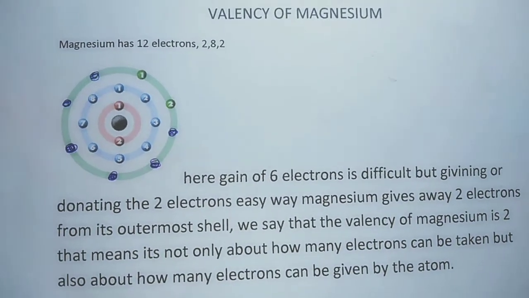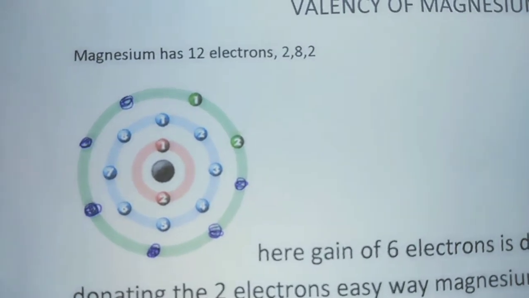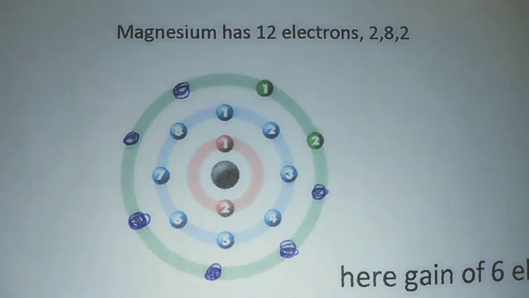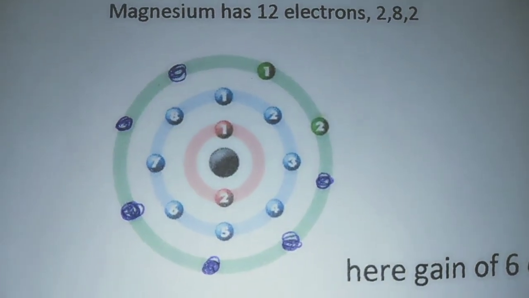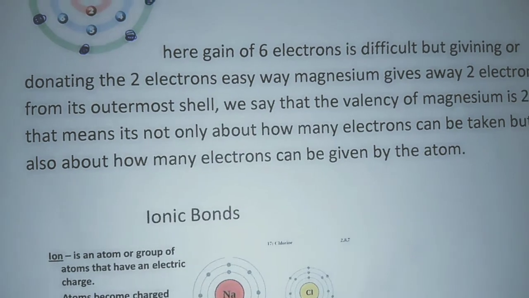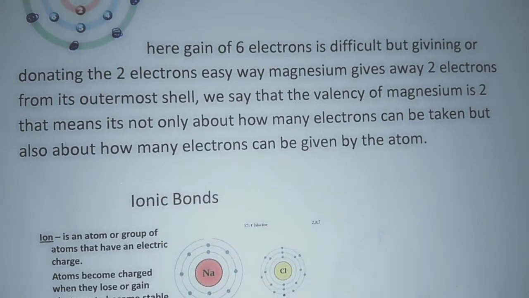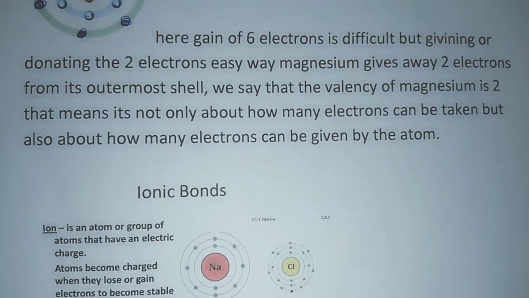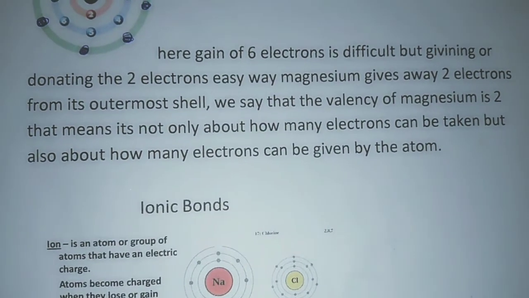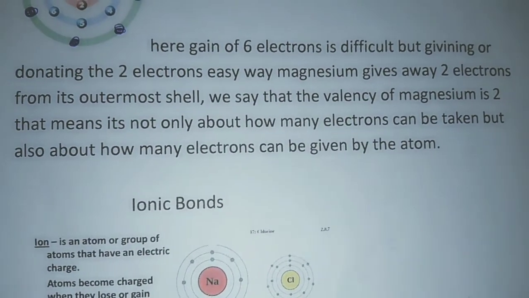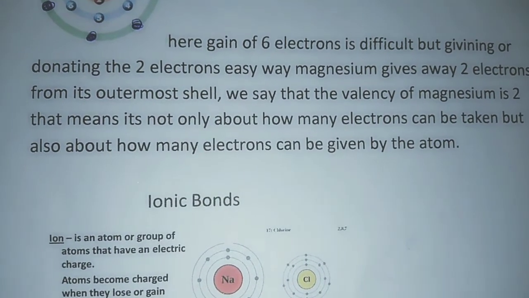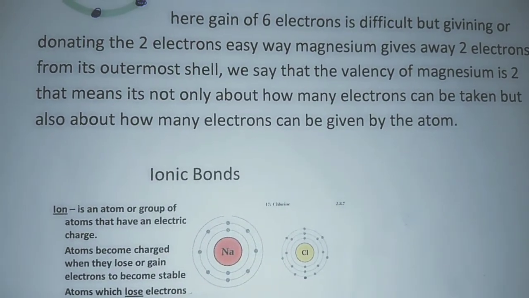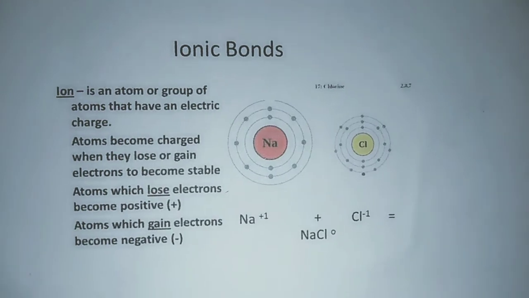Valency of magnesium. Magnesium has 12 electrons: 2, 8, 2. For the outermost shell, we need 6 more electrons. Here, gain of 6 electrons is difficult, but giving or donating 2 electrons is the easy way. Magnesium gives away 2 electrons from its outermost shell. We say that the valency of magnesium is 2. That means it's not only about how many electrons can be taken but also about how many electrons can be given by the atom.